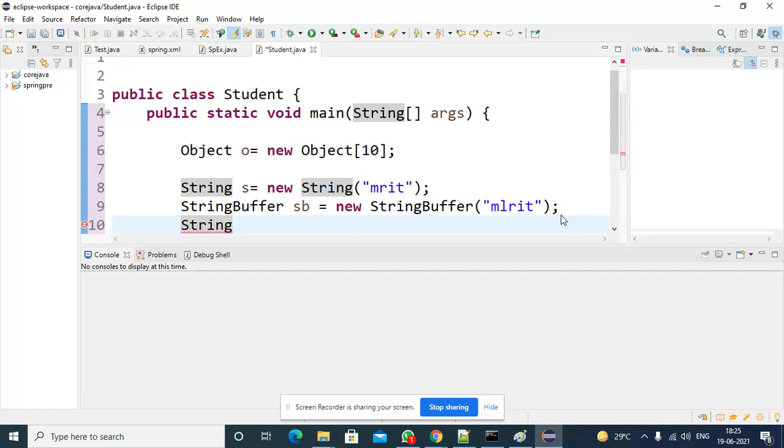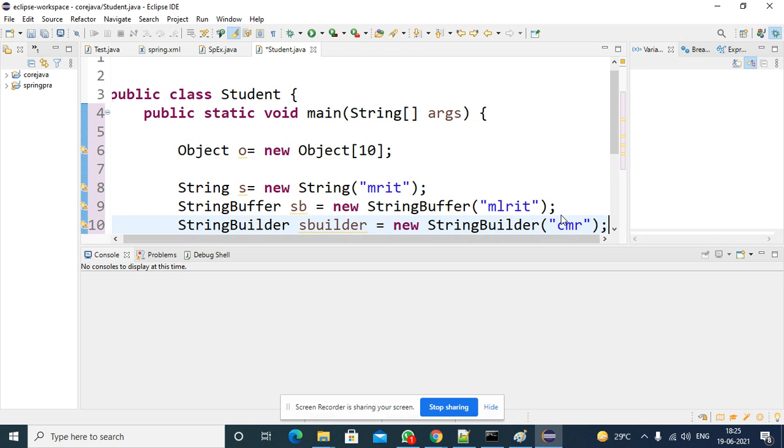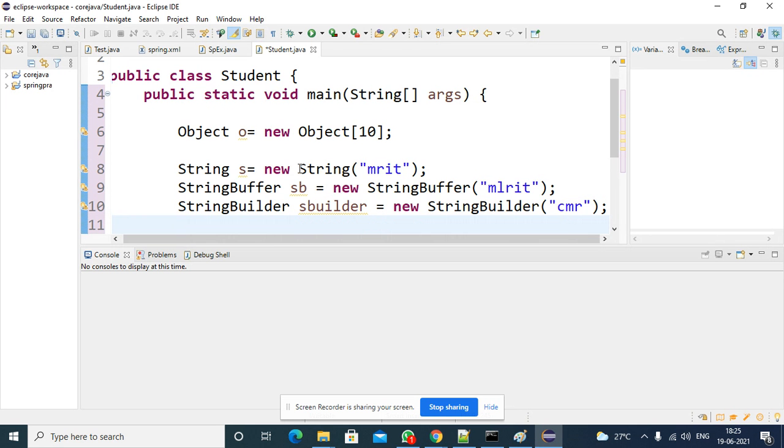There will be a question: what is the difference between StringBuffer and StringBuilder classes? StringBuilder, right? So I constructed three existing class objects. One is a String class object, the second one is a StringBuffer class object, the third one is a StringBuilder class object, right?